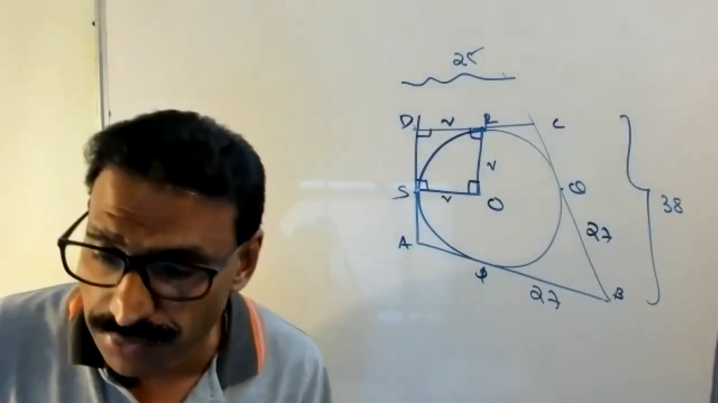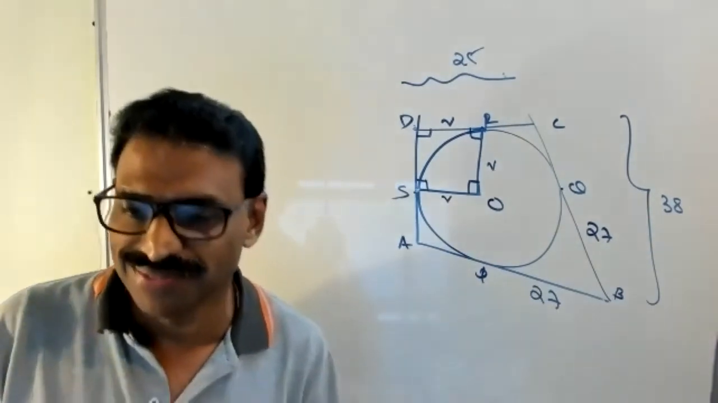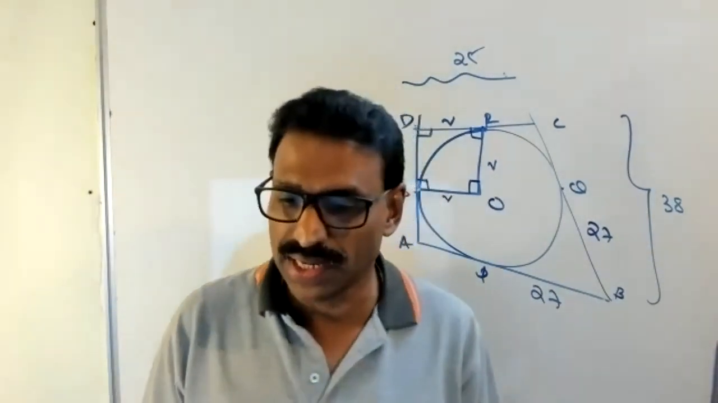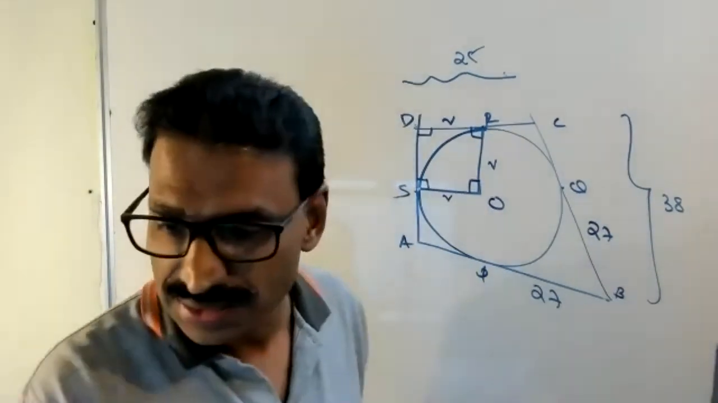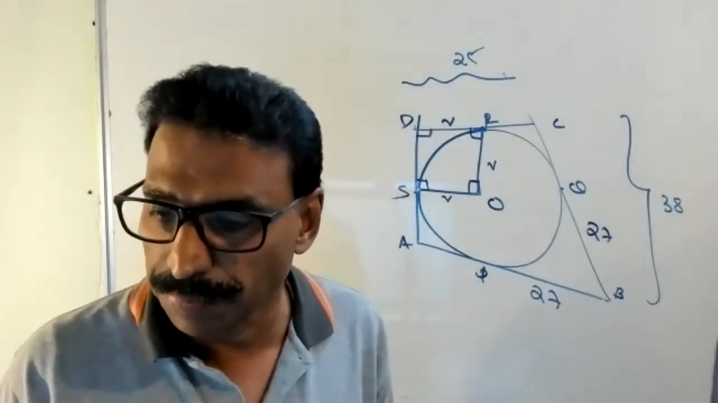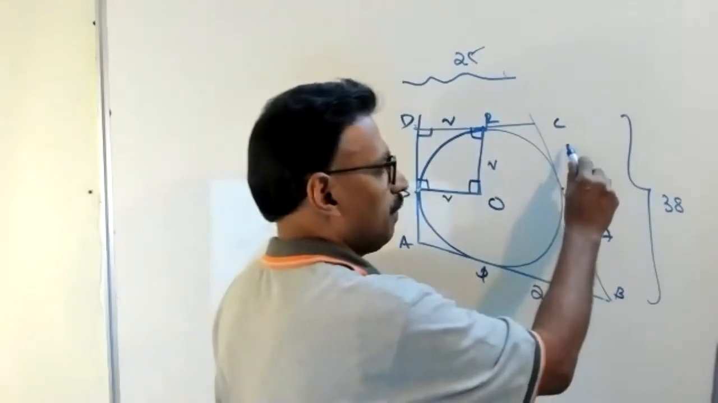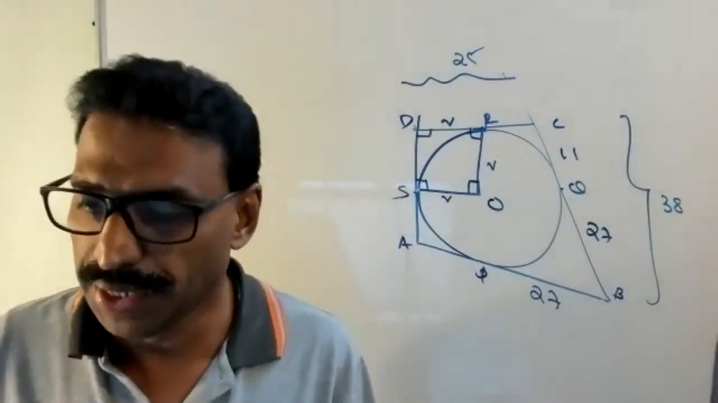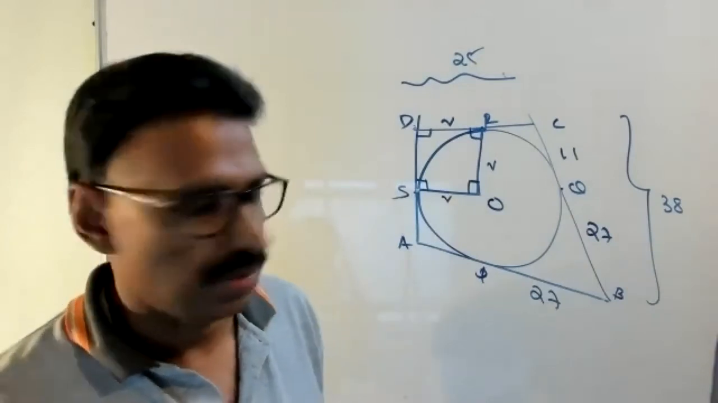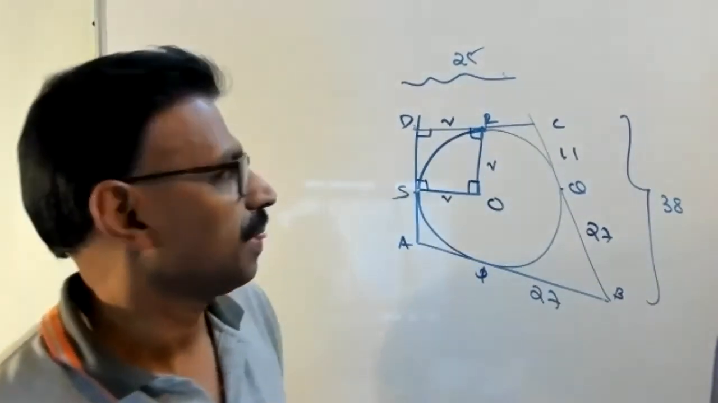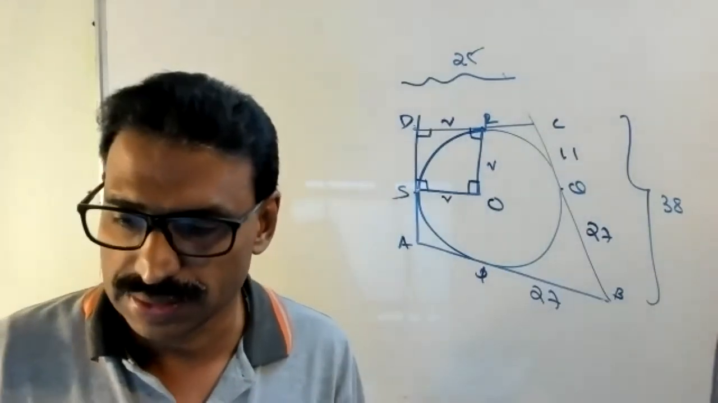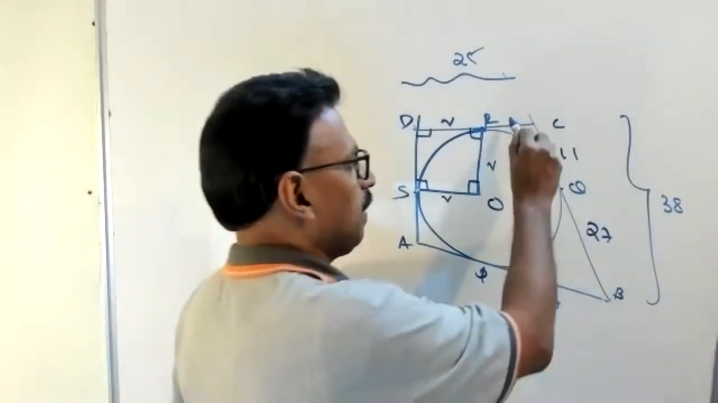Hey, 3827. Okay, how much is that? This is 11. You subtract and find out. This is 11, correct? Okay, my question again. What about CR? CR how much? CR is also 11.